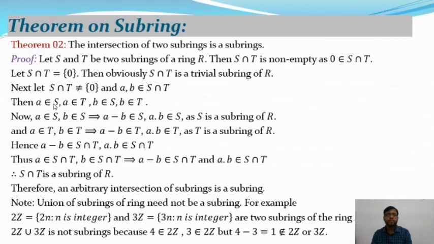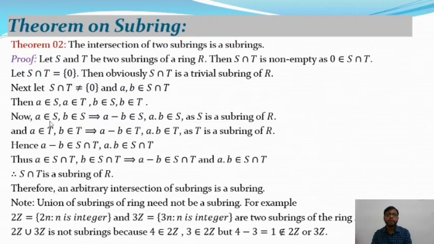So then a belongs to S and a belongs to T, and b belongs to S as well as b belongs to T. So ab belongs to S intersection T, that means a belongs to S as well as T, and b belongs to S as well as T.